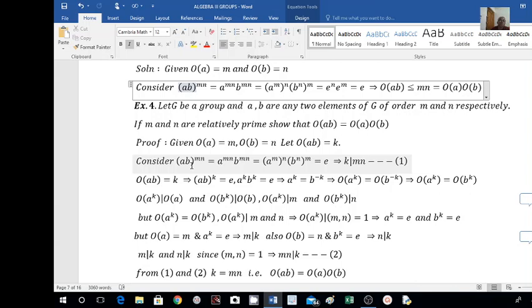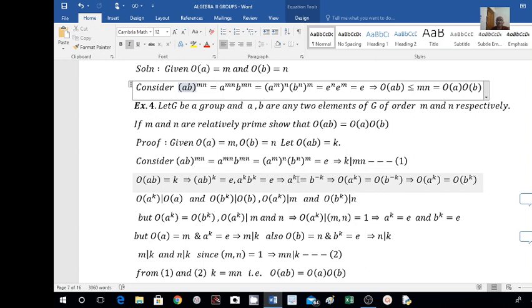Then I have considered order of AB equal to k. If order of AB equal to k, it means (AB) to the power of k equal to identity. So that is (AB) to the power of k equal to identity e. (AB) to the power of k can be written as A raised to k into B raised to k. This is equal to identity. And this implies A raised to k equal to, operating by B raised to minus k on both the sides here, left hand side A raised to k, right hand side e into B raised to minus k.